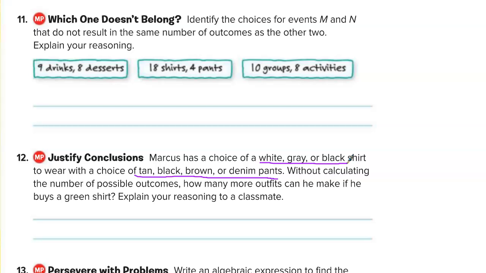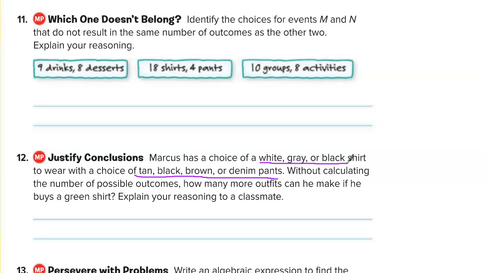Okay, anybody want to offer an explanation? Brock, what do you think? I don't know if I got it right, but I said 16 outcomes. Okay.